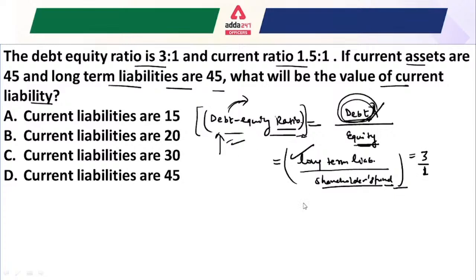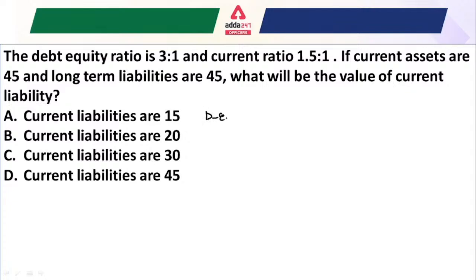Just write here that the debt equity ratio will be equal to the long-term debt divided by the shareholders fund. Fine. Okay, and this ratio is given 3:1. So just write in this way.